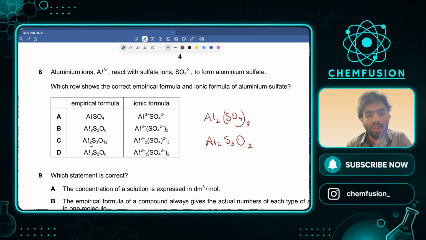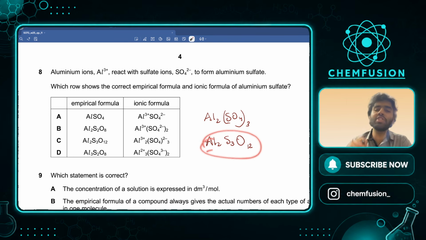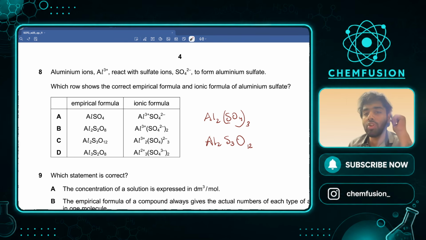Al2 S3 O12. So the only correct option is C, because it's talking about the empirical formula, not the molecular formula. My bad. So this is the molecular formula. Let's deduce the empirical formula. What is the empirical formula? Empirical formula is the simplest whole number ratio of the molecular formula. Can it be divided further by any whole number to give whole numbers? 2, 3, 12. I don't think so. This is already the simplest.